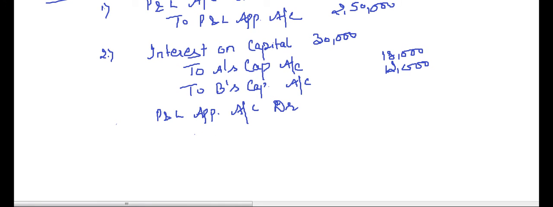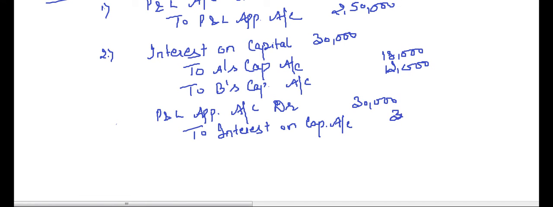Account debit to interest on capital account, 30,000 and 30,000. This is very important. Or for this you can pass a single entry, because we can cancel out the effect of interest on capital. You can pass a single entry, that is P&L appropriation account debit to A's capital account to B's capital account. That will be the single entry.